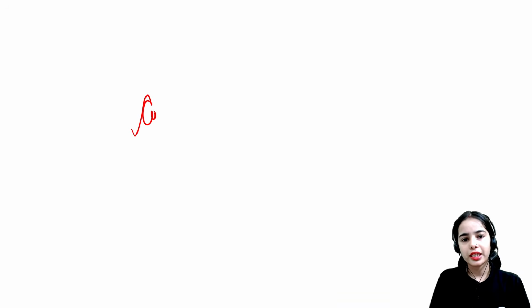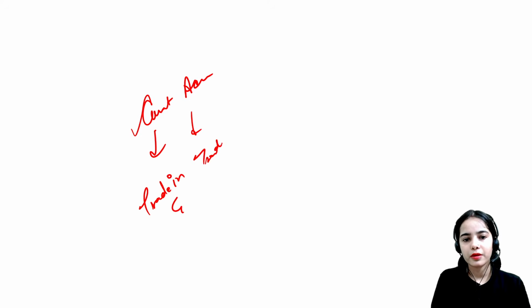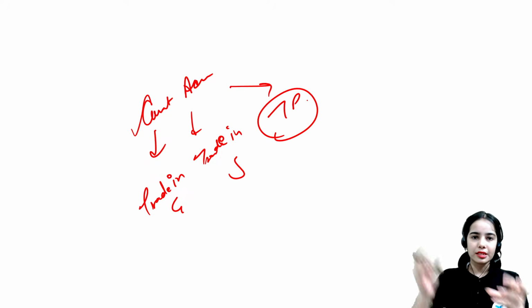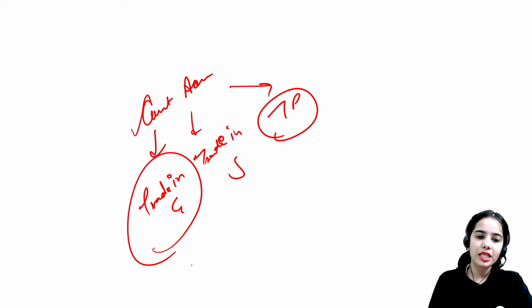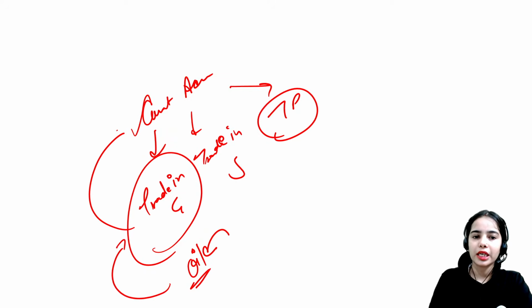So in the current account, there is trade in goods, trade in services, and transfer payments, that is the remittances and gifts that we are receiving, or the grants we are receiving and such. Now trade in goods means the oil that we are importing, so that is included in the current account.